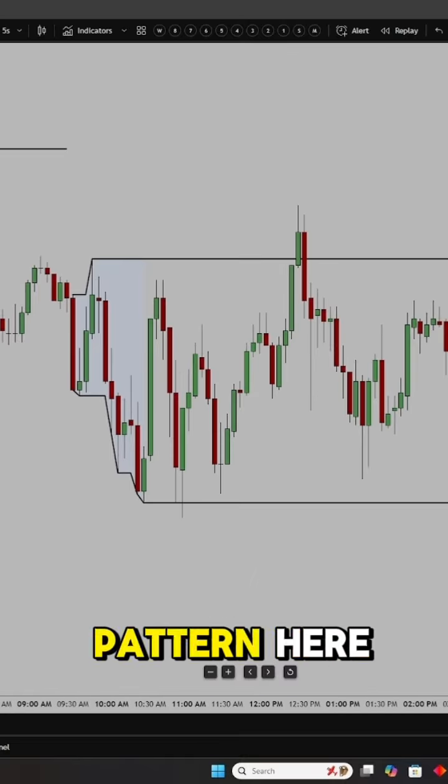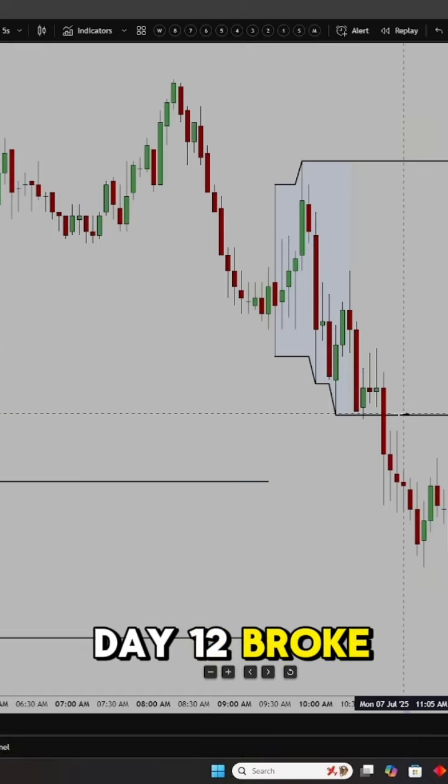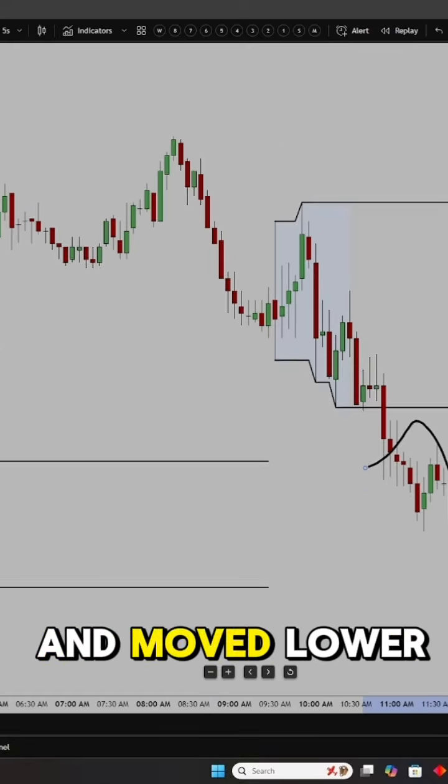You're probably starting to see a pattern here. It's really good risk reward trades that play out a huge percentage of the time. Day 12, broke initial balance low, didn't quite retest, and moved lower the rest of the day.